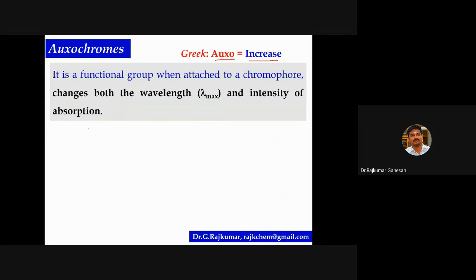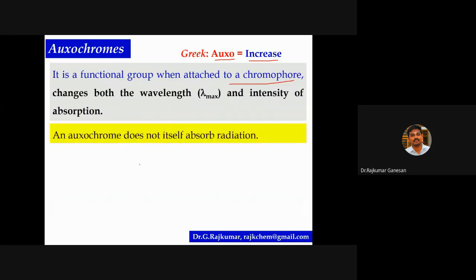Look at this carefully: chromophore and auxochrome. The chromophore is responsible for the color of any compound. And an auxochrome is a functional group that, when attached to a chromophore, alters the wavelength and the intensity of absorption. An auxochrome does not itself give any color. Please remember, an auxochrome is an auxiliary group only to change the lambda max or intensity of absorption, but it does not itself absorb any radiation, so it does not give any color.